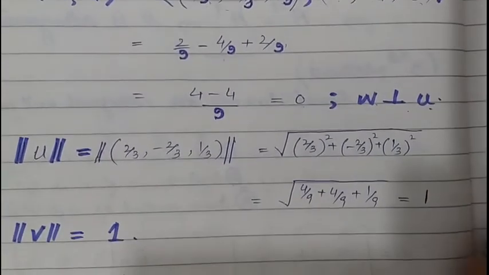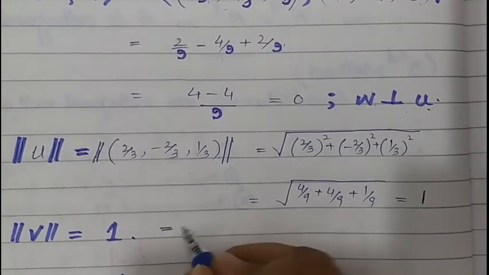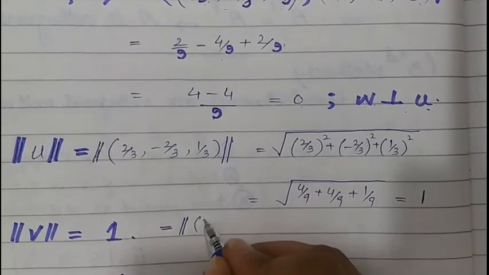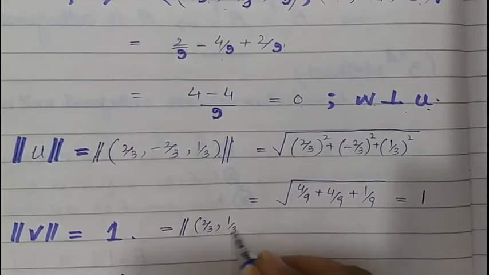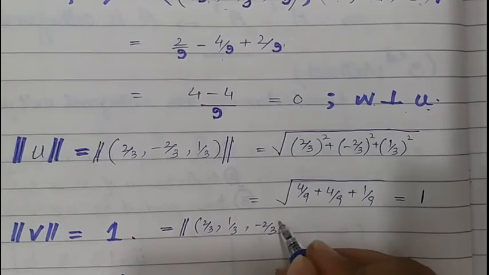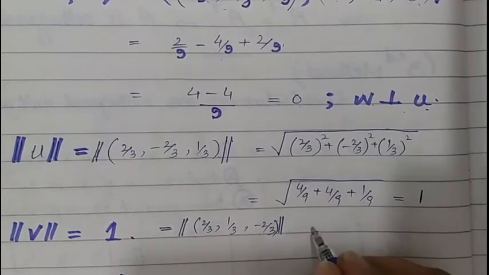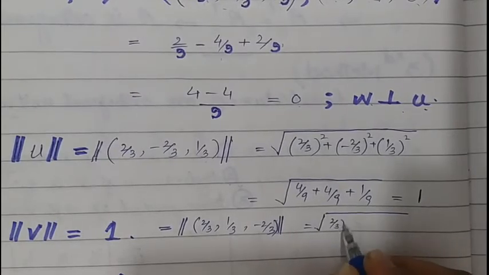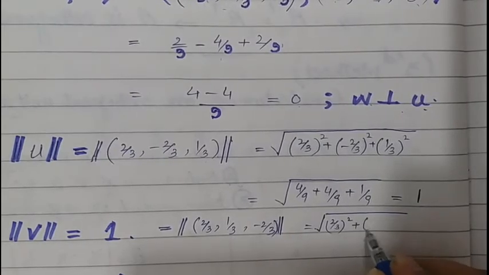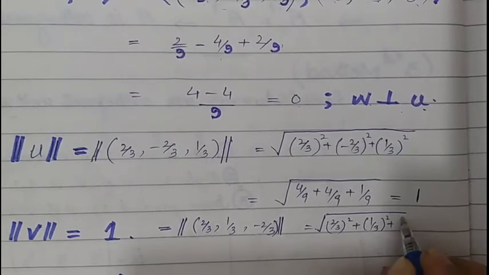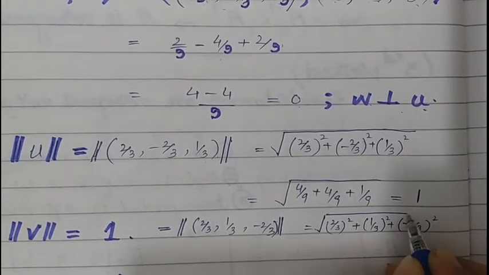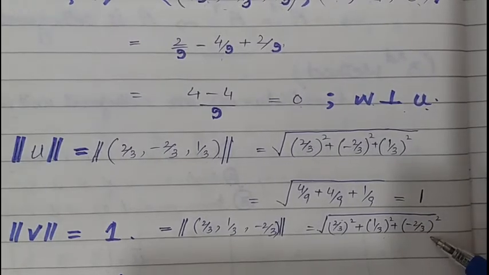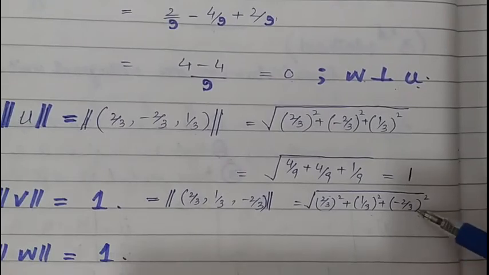Similarly, for v, whose entries are 2 by 3, 1 by 3 and minus 2 by 3, when we take the norm of these values, this will give us 2 by 3 squared plus 1 by 3 squared plus minus 2 by 3 squared, that will give us 4 by 9 plus 1 by 9 plus 4 by 9, which is 1.